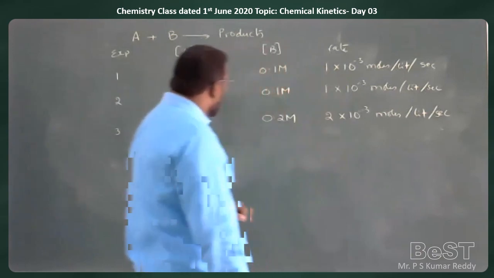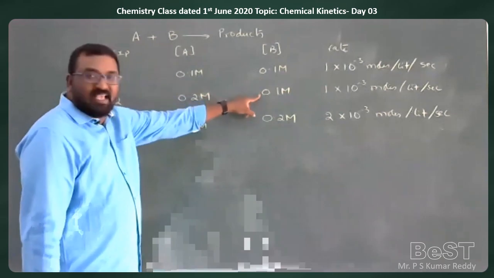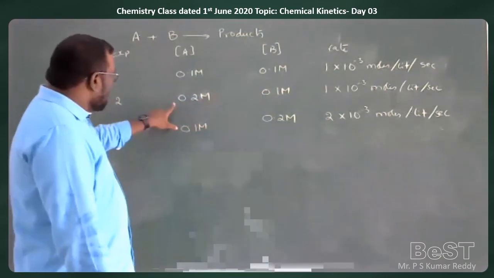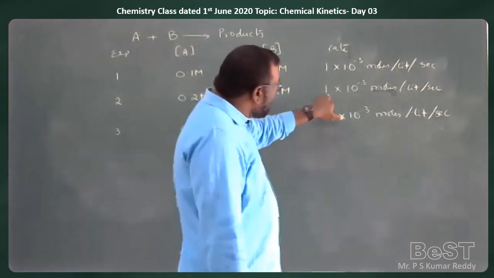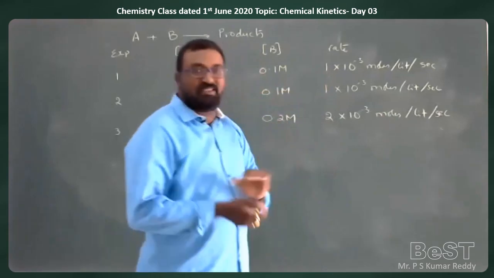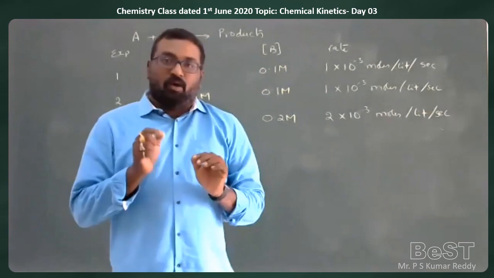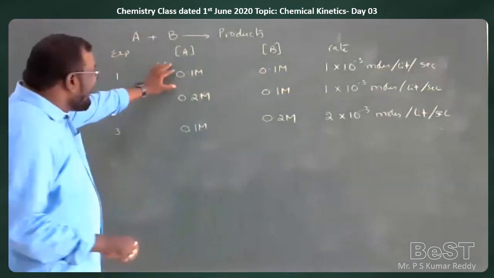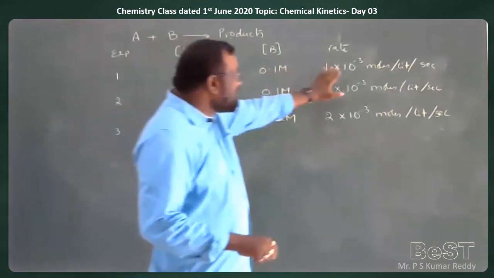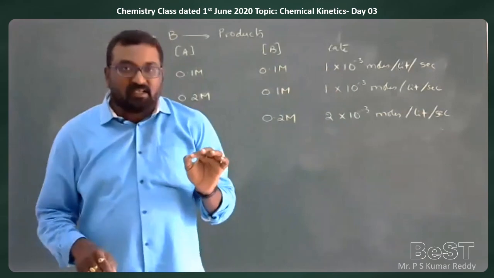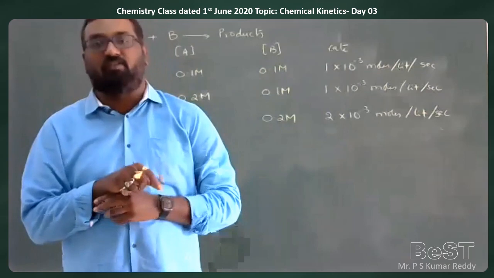Now in the second experiment, they kept the concentration of B constant, but the concentration of A is doubled. We observed that the rate of the reaction is not changing. That means what is observed here? Even though we are doubling the concentration of A, there is no change in the rate of the reaction. Sorry, the rate of the reaction is not depending upon the concentration of A.